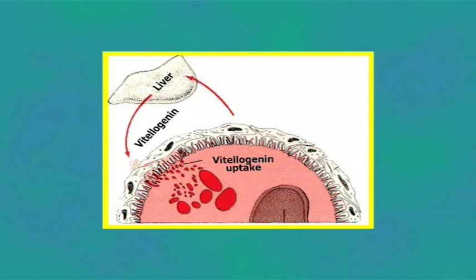The processing of yolk by the oocyte. Yolk is not directly produced by the liver, but the precursor of yolk called vitellogenin is synthesized. When vitellogenin comes in contact with the oocyte, it is transformed into yolk.